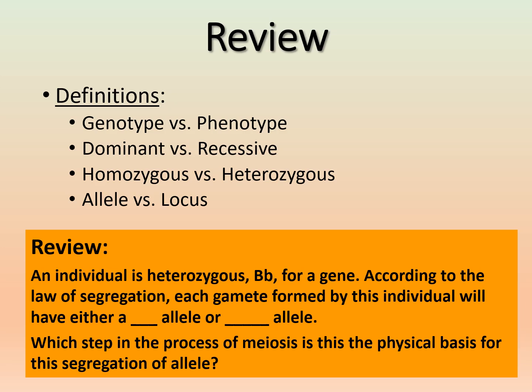And essentially it's talking about if an individual is heterozygous, big B, little b for a gene, according to the law of segregation, each gamete formed by this individual will have either a blank allele or a blank allele. And then we're going to talk a little bit about which step in meiosis is the physical basis for the law of segregation. So go ahead and kind of think back to meiosis and how this law of segregation actually is happening.